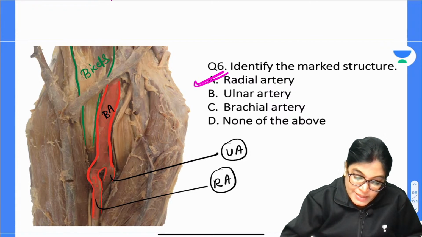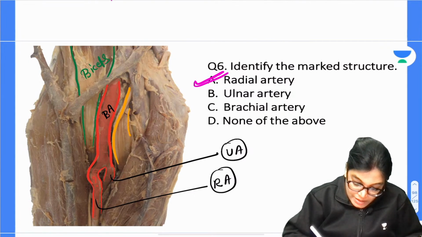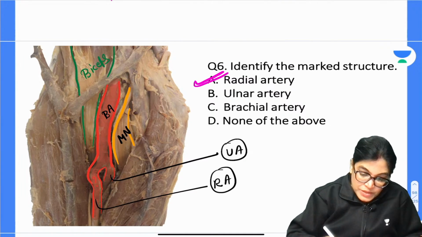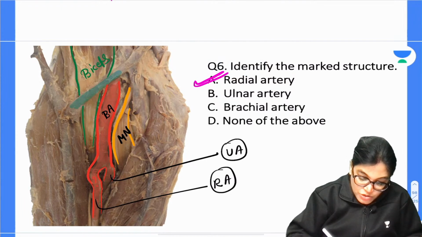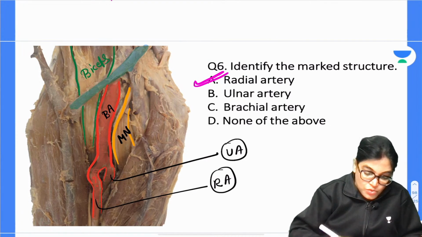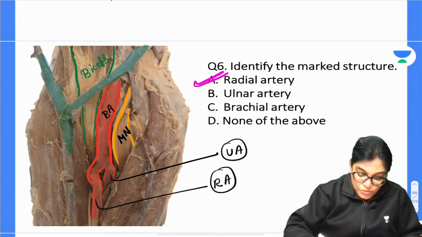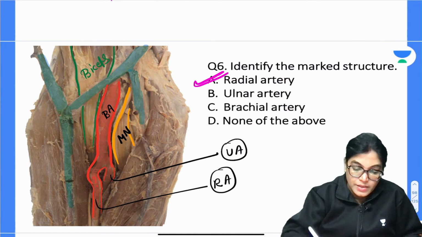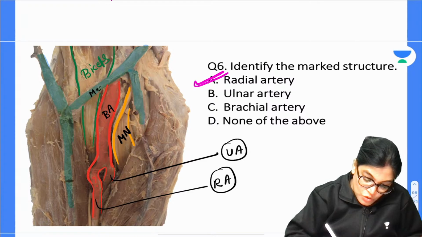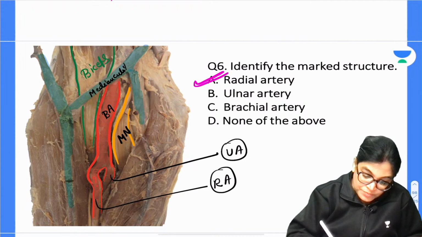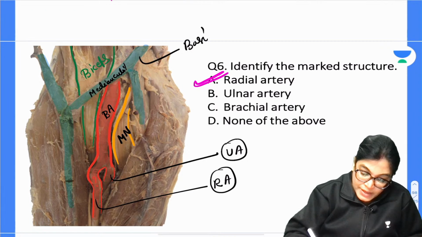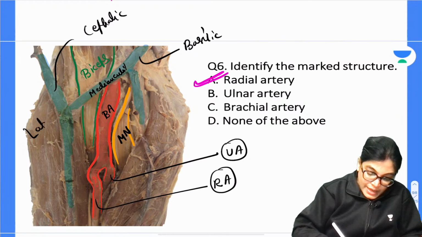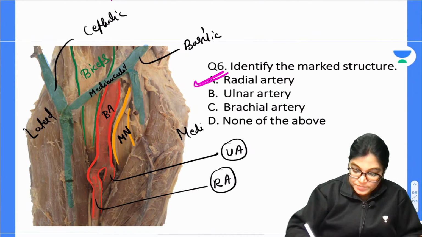Also you can see the nerve here. Which nerve is this? This nerve is the median nerve. The superficial structure which you are seeing is the vein. This is the roof structure, and we know that we have the cephalic vein laterally and the basilic vein medially. So this will be the median cubital vein, this the basilic vein, and this the cephalic vein because it is lateral. This is the lateral aspect and this is the medial aspect.